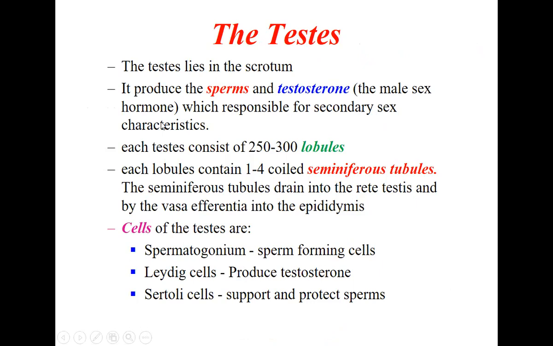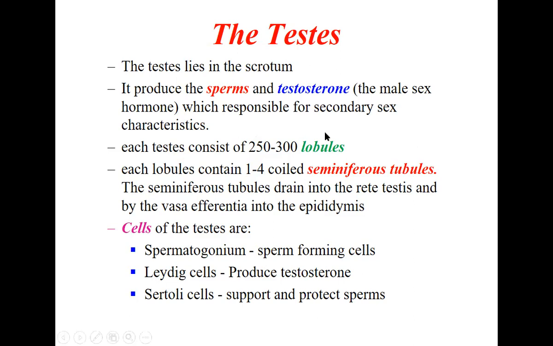This hormone helps in the development of male features like the beard, the mustache, and the growth of the body more than that of the female. All this is because of the secretion of the hormone called testosterone, the male sex hormone, which is responsible for the secondary sex characters. That means the development of beard, mustache, height, as well as the muscular body. All these are because of the testosterone.